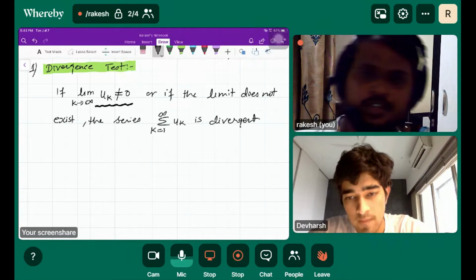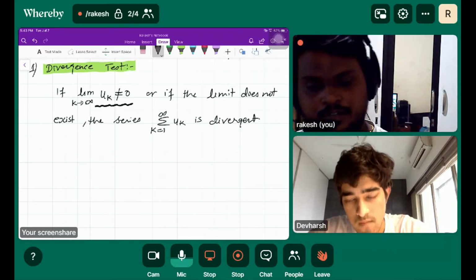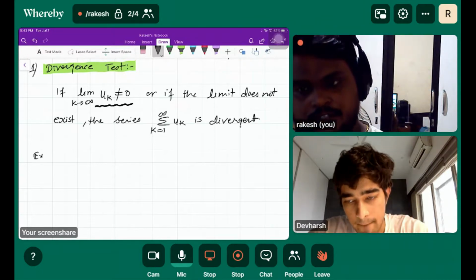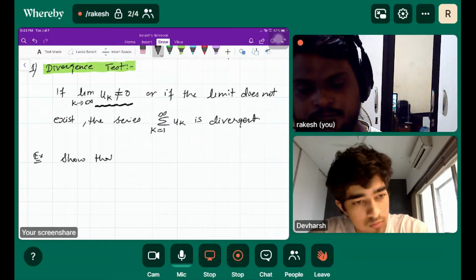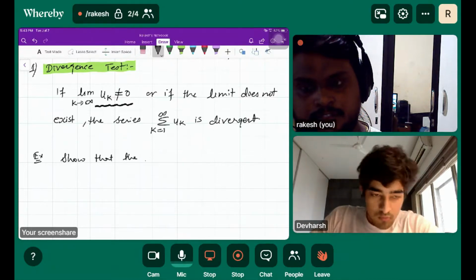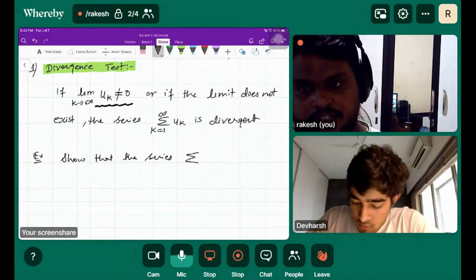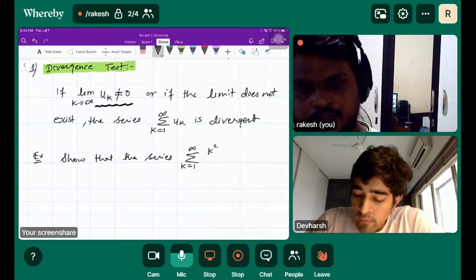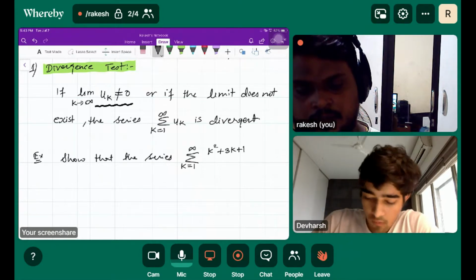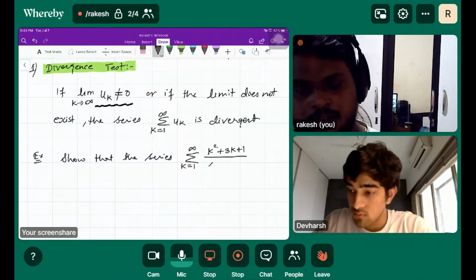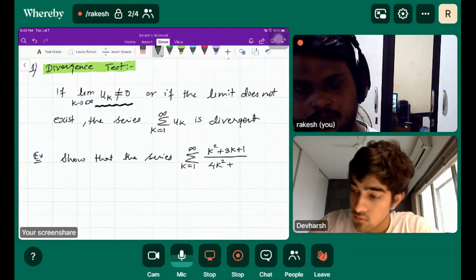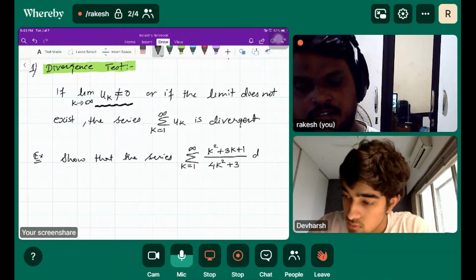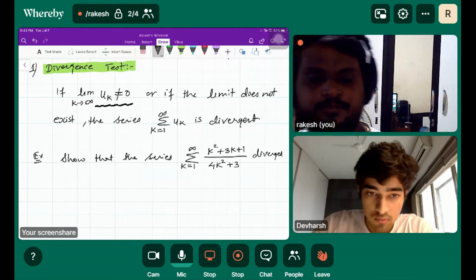So I give you a question on it. Show that the series sum k equals 1 to infinity of (k square plus 3k plus 1) over (4k square plus 3) diverges.